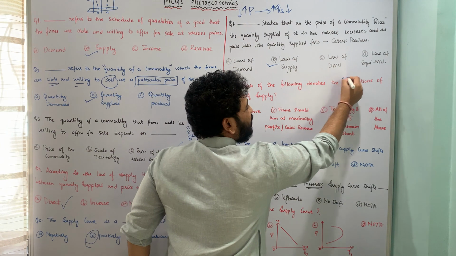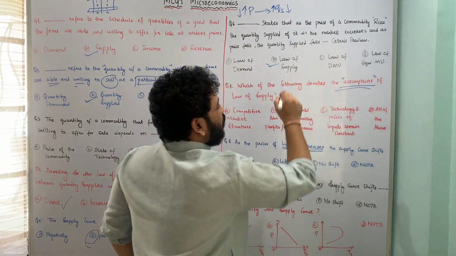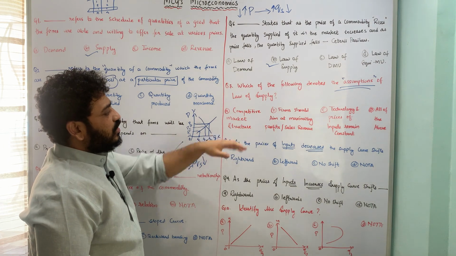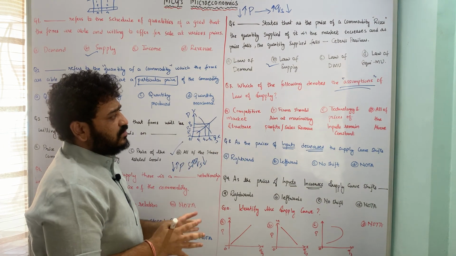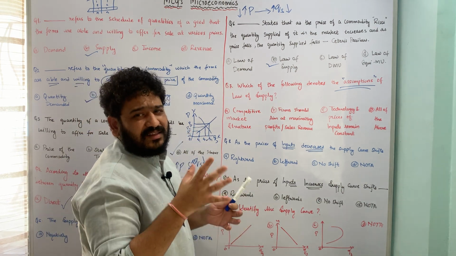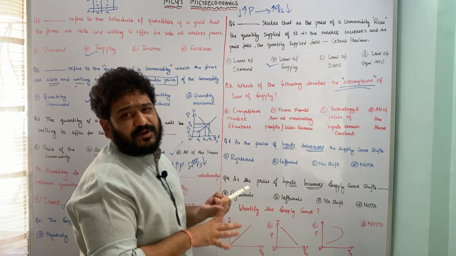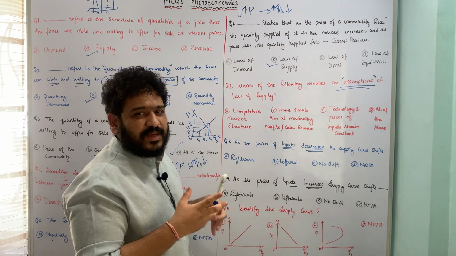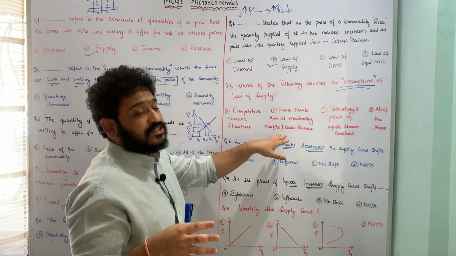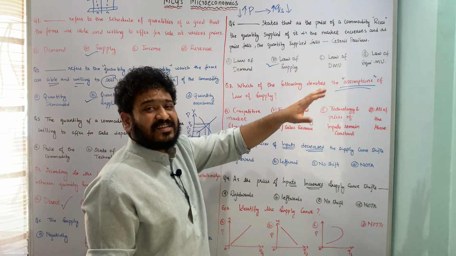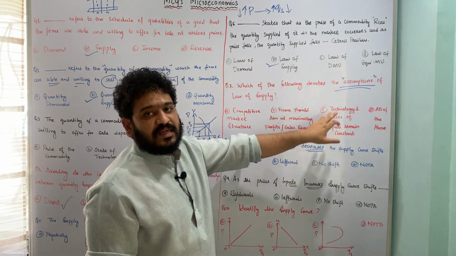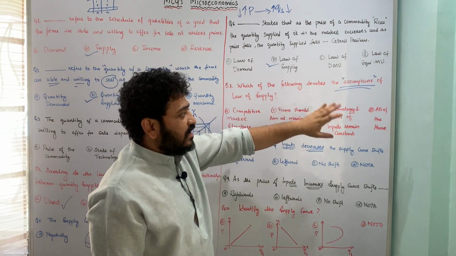Here it is clearly mentioned: which of the following denotes the assumptions of law of supply, and the underlying options are A, competitive market structure. The second is firms should aim at maximizing profit or sales revenue. There are objectives of firms. One is profit maximization and the other is sales revenue maximization. So the law of supply assumes that firms should always aim for profit maximization or sales revenue maximization. Third is the technology and prices of inputs, factor inputs, remain constant for the law of supply to play. And last is all of the above.